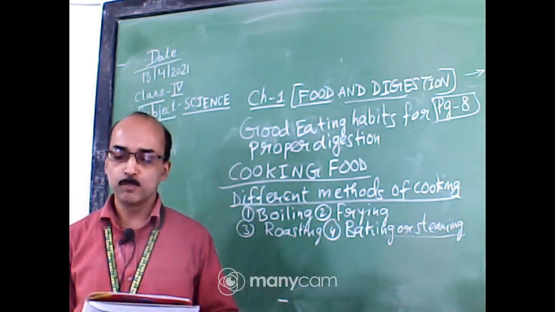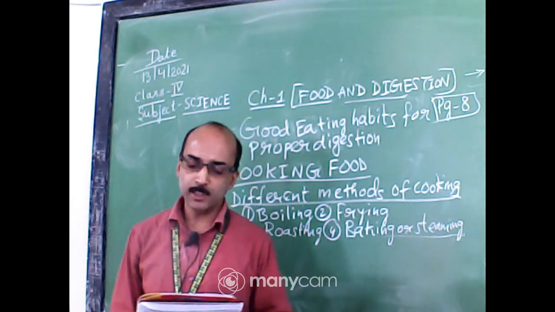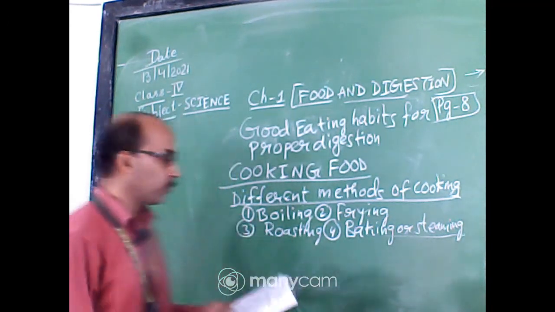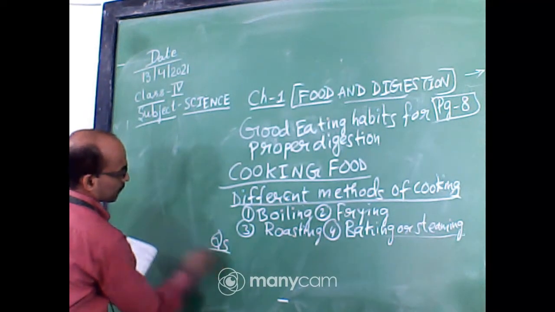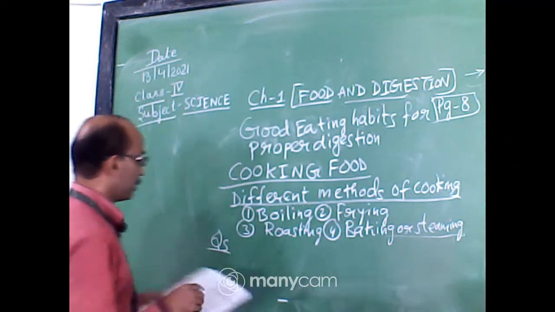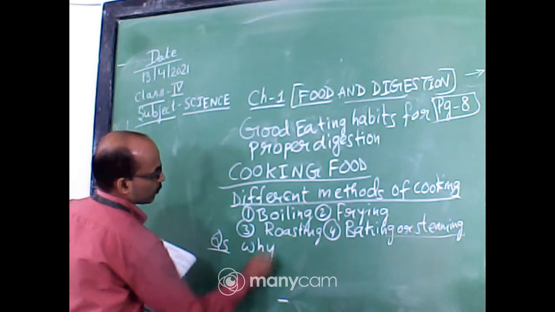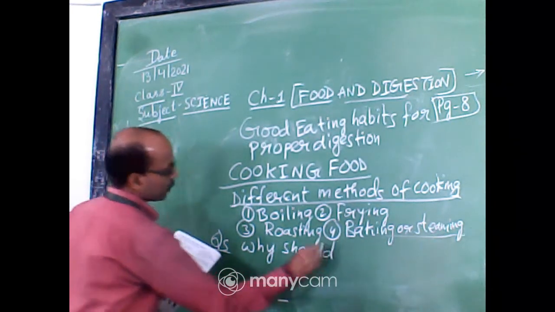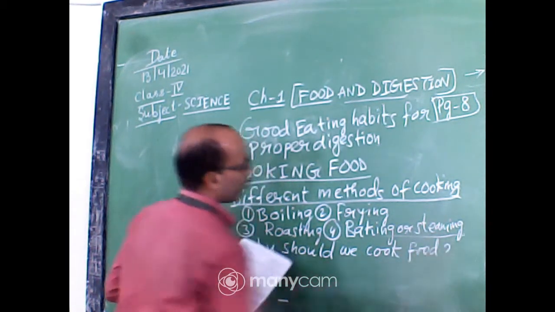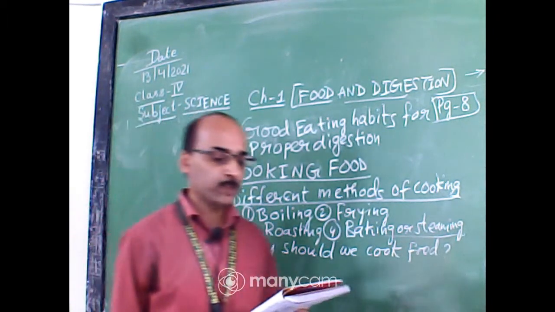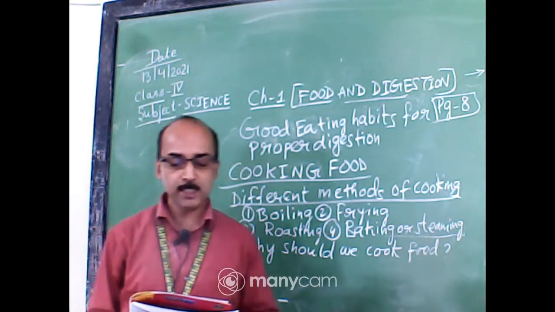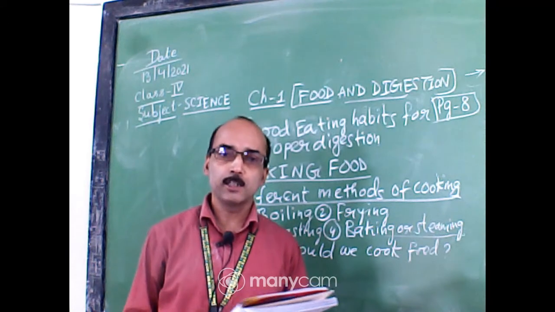Now, we cook food because it makes the food tasty. Number 2, it makes the food soft and easy to digest and kills the germs present in the food. Then a question is there. You can write the question at the side in the white portion. Why should we cook food? We should cook food because cooking makes the food tasty. Number 2, cooking makes the food soft and easy to digest, and cooking kills the germs present in the food.